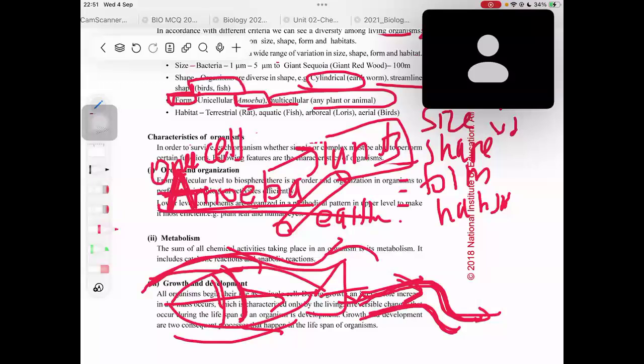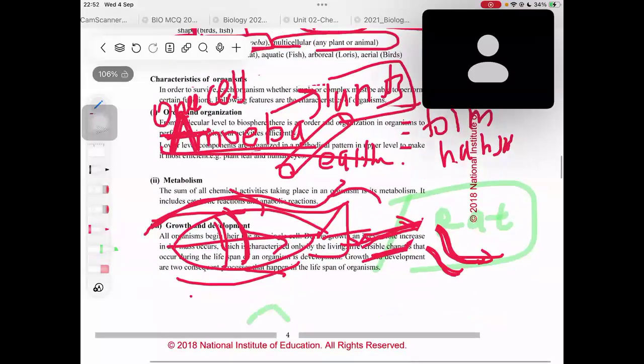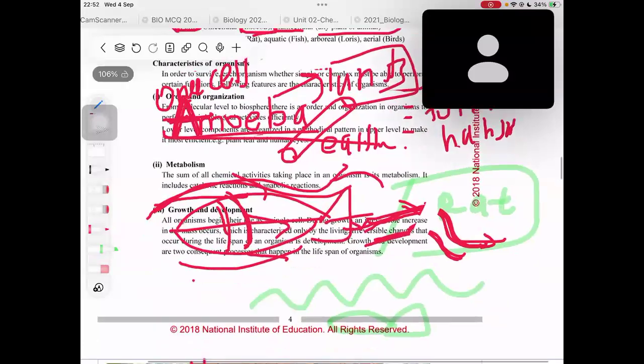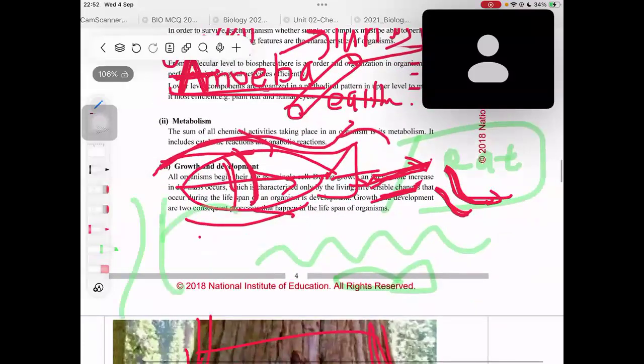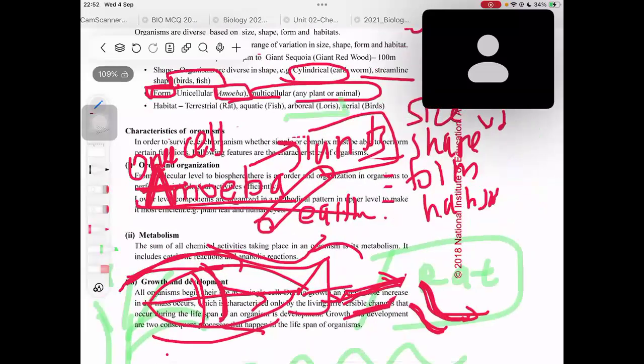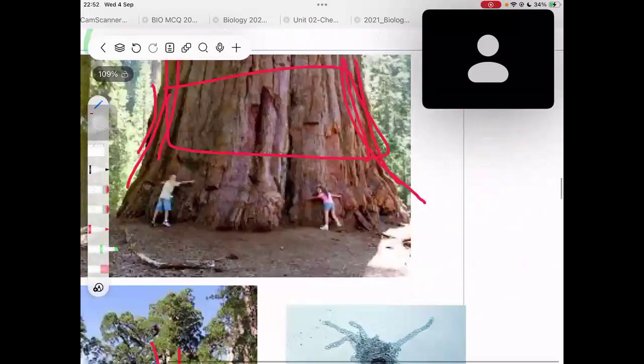Habitat could be either terrestrial, that means on the land. For example, a rat could be terrestrial, or it could be aquatic, like the fish. Or it could be arboreal. Arboreal means living in the branches of the trees, or living in the trees, like the loris. And aerial means living in the air, like birds. So living in trees means arboreal, and aerial means living in the air.